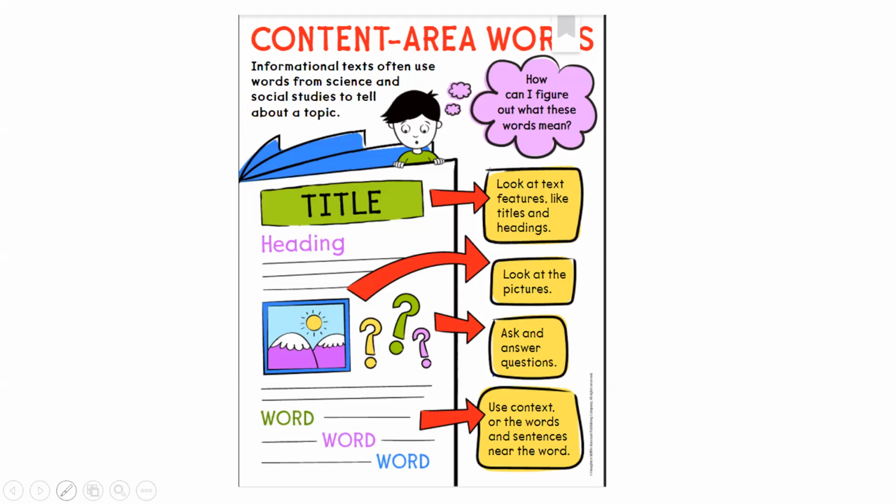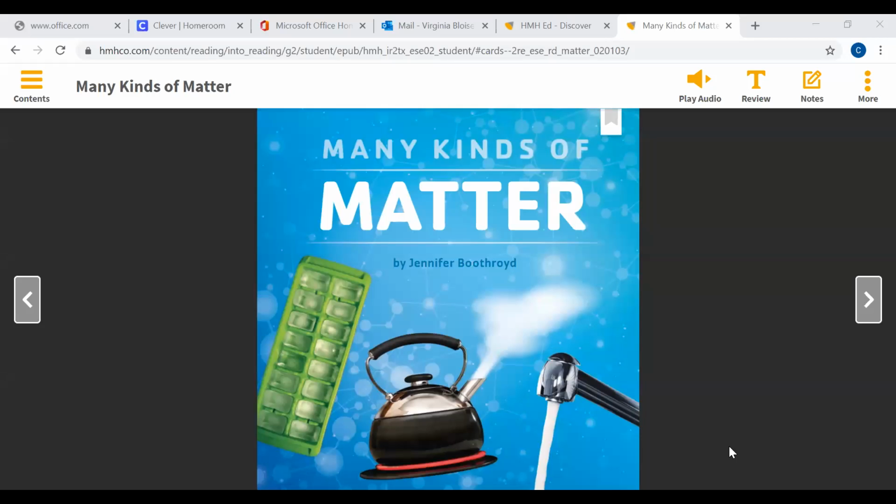So what we're going to do is we're going to do our book, and it was one that we did yesterday, but we're going to do it again today, and while we're doing it, I'm going to look for context area words, see if we can find them. So let's see if we can find our story that we shared, that we did yesterday too. We're going to do it again, and I'm going to read it. Many Kinds of Matter by Jennifer Boothroyd.